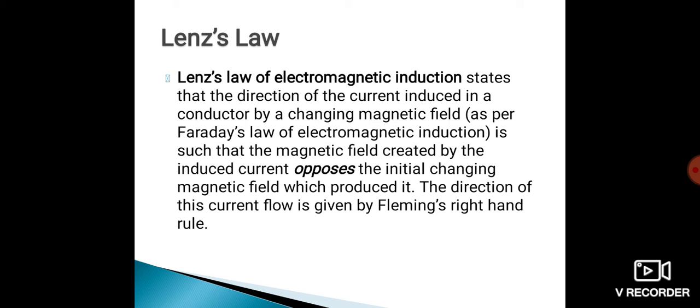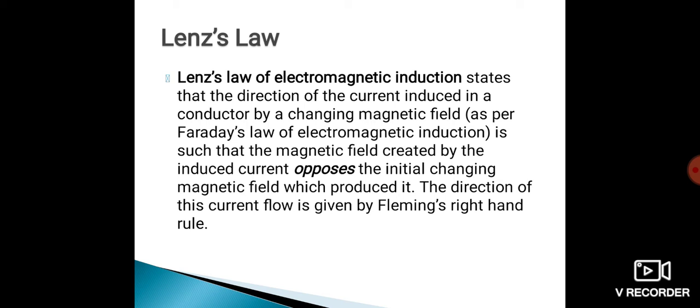So whenever current flows in a conductor, it creates a magnetic field around it. That field is cut by the current itself. So EMF is induced in the conductor. And because of this EMF, current will start flowing through the conductor, and the direction of the newly induced current will be opposite to the main current.